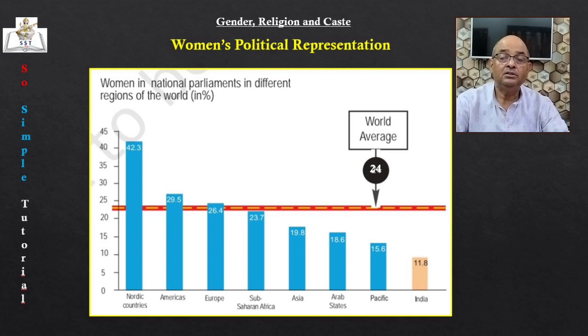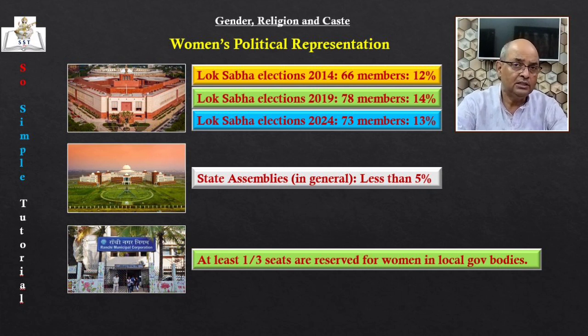Look at the screen. This is the percentage of women in the directly elected houses of parliament as on 1st October 2018. The world average stands at 24. It is highest in Nordic countries. Where is India? 11.8. She stands behind several developing countries of Africa and Latin America. She is among the bottom group of nations in the world. Now, what is the condition of women in the state assemblies? The share of women in the state assemblies is less than 5%. So, how to solve this problem?